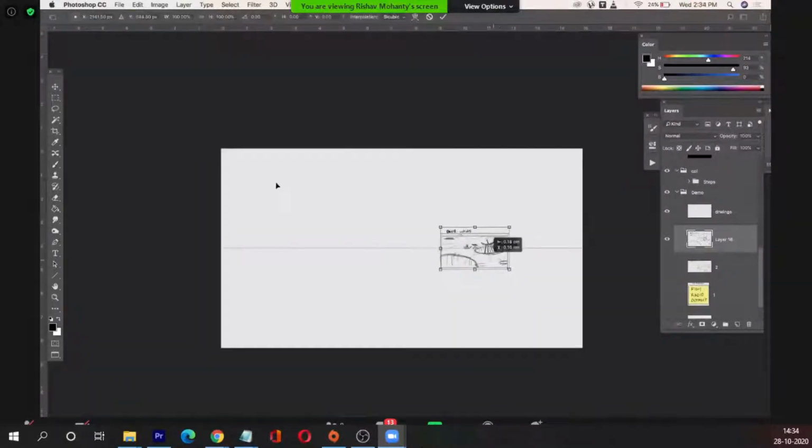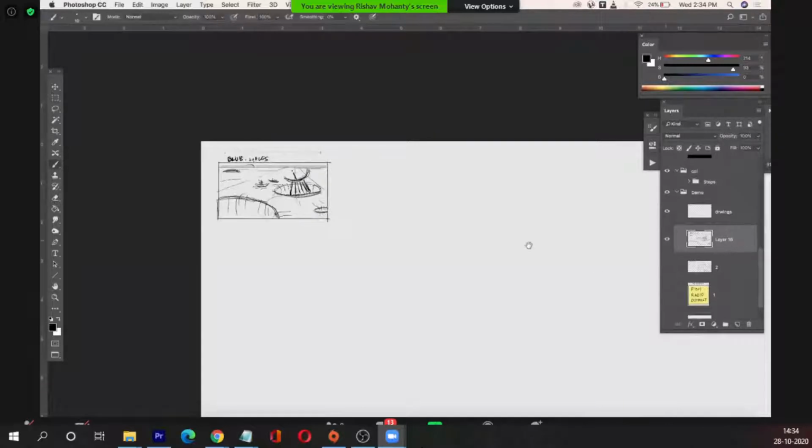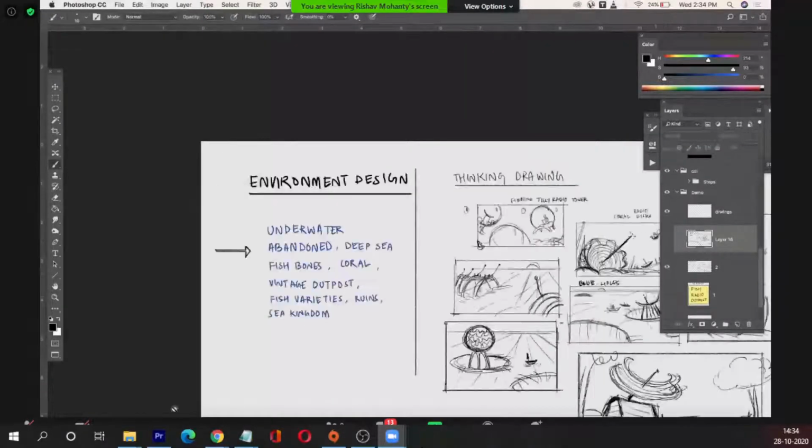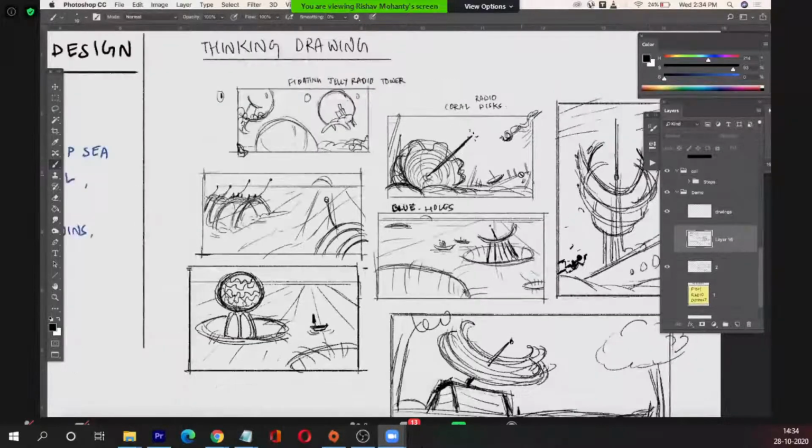You don't have to take just one of these thumbnails. You can take ideas from each other, mix it and bash it together. You can combine any two. Very true. You can combine ideas out of those ideas that you got here. If you like one thing from one and another thing from the other, you can just combine those together and make a new idea, which could be much better.